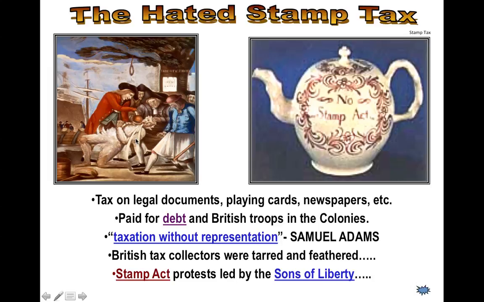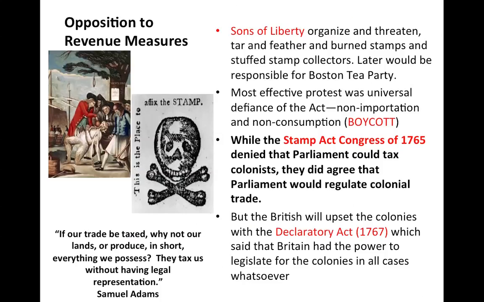The stamp tax actually is going to push the colonies over the edge. It's actually going to create a hidden group. And this hidden group is super important to know, the Sons of Liberty. Now, here's the deal. The Sons of Liberty, and here's the next slide. You might want to pause it, get it down.